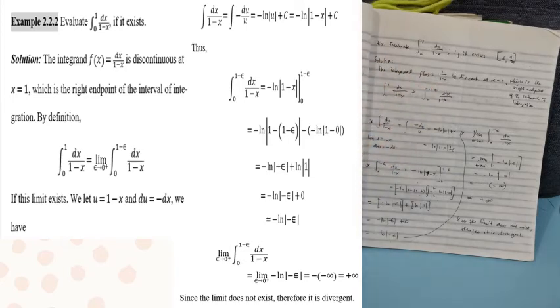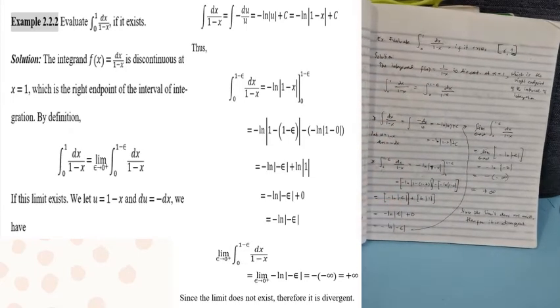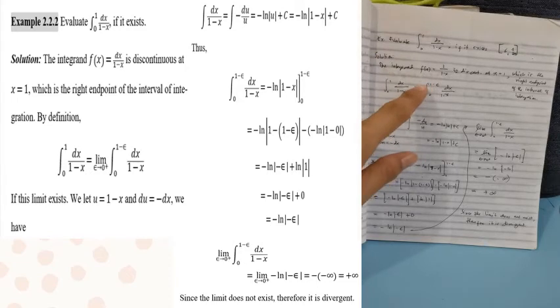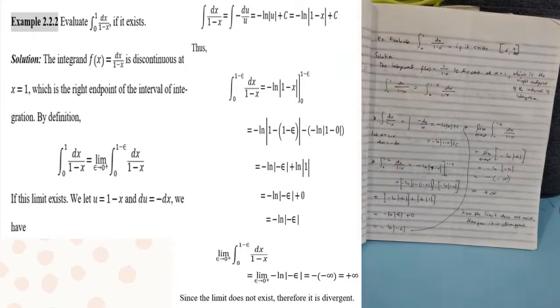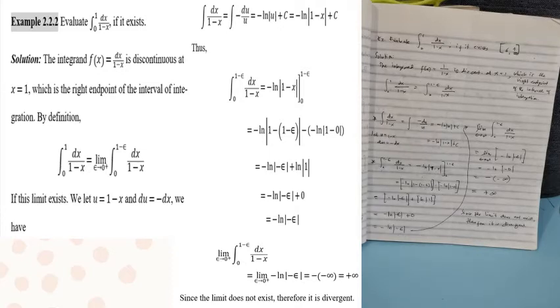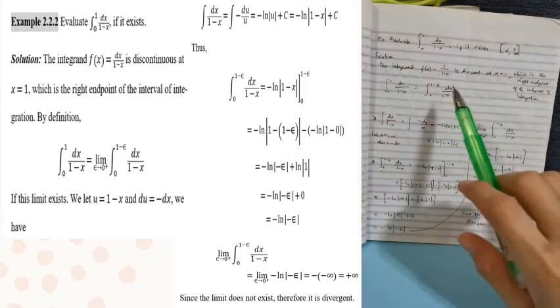As I have said sa previous videos, kung saan siya discontinuous, either mag-a-add or magsasubtract kayo ng epsilon. Kung sa right endpoint, you subtract epsilon, and if it is discontinuous in the left endpoint, mag-a-add kayo ng epsilon.